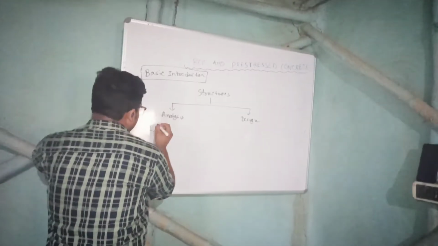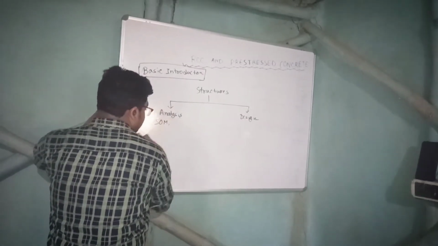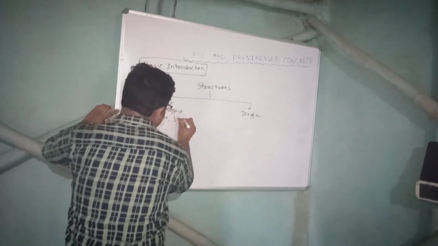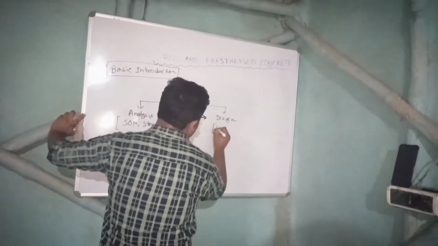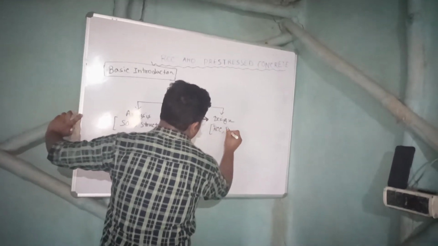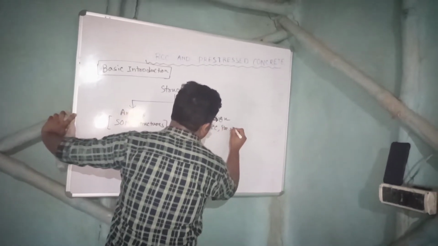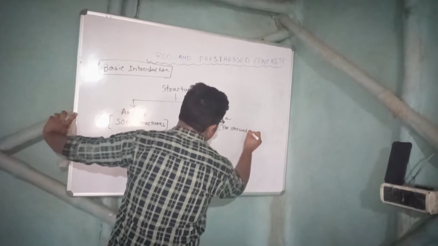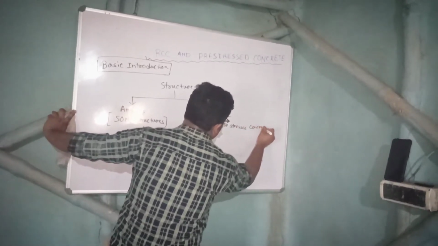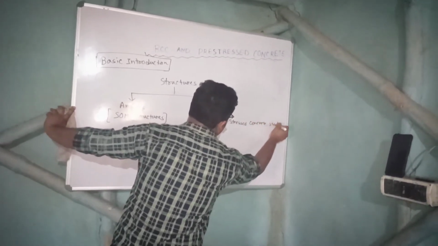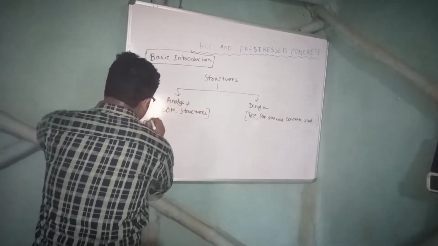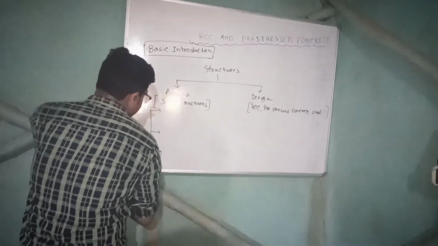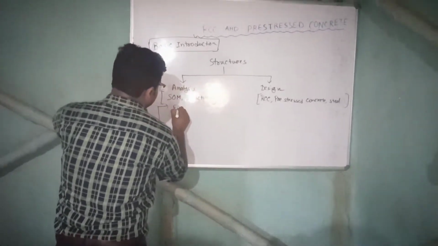In the analysis part, from a civil engineering perspective, we mainly have strength of materials and structures. And in the design part, we mainly have RCC, pre-stress concrete, steel, masonry, etc.